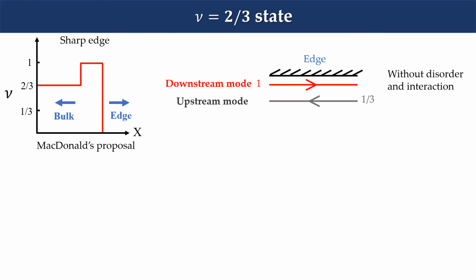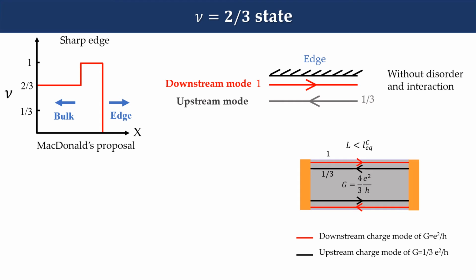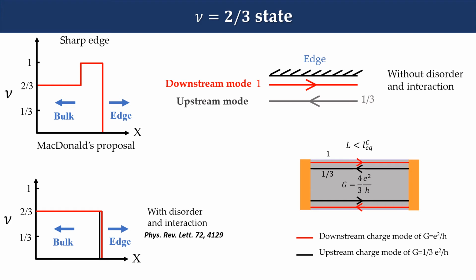It was proposed by MacDonald that 2/3 has a non-monotonic density profile at the edge. This gives rise to counter-propagating modes at the edge: a downstream mode with conductance of 1 e²/h and an upstream mode with conductance of 1/3 e²/h. Now, if there is no equilibration between these two modes, the two-terminal conductance for 2/3 should be 4/3 e²/h. But if they equilibrate, one gets a monotonic density profile at the edge and an extra upstream mode which does not carry any charge.